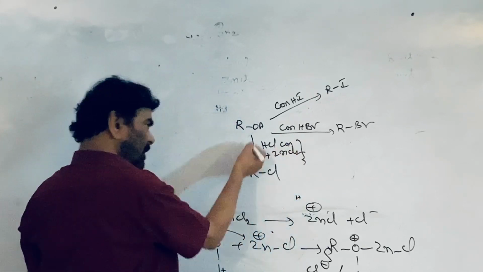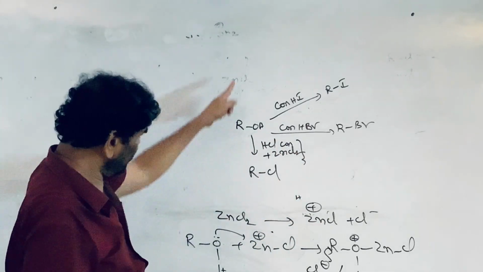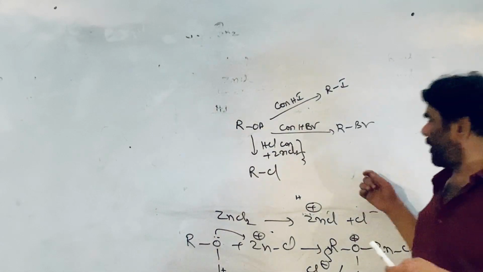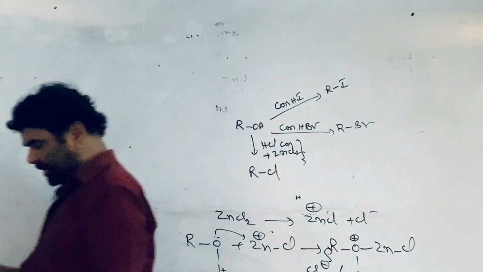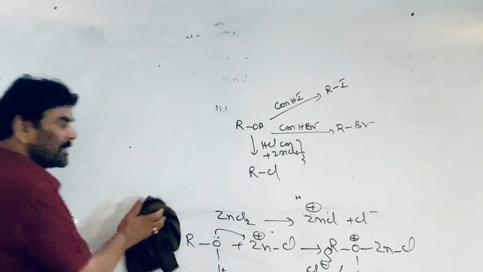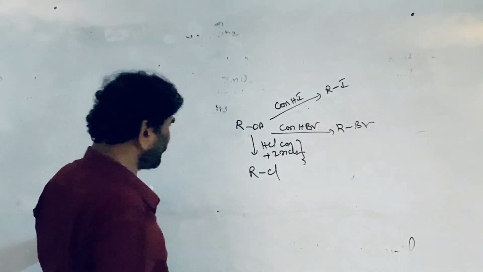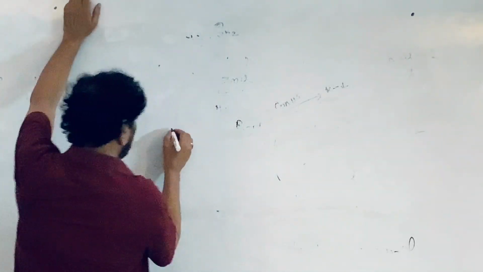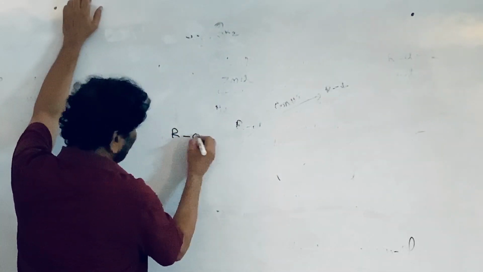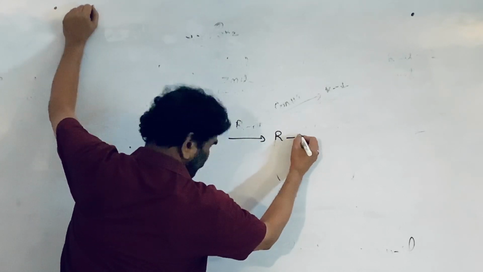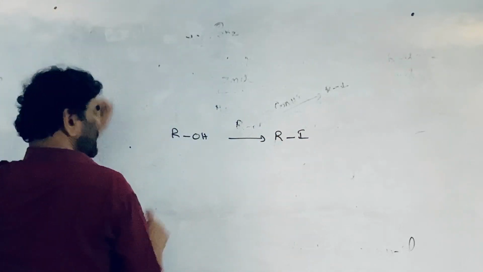This is called the Lucas reagent. So alcohols can be converted to chloride, bromide and iodide by treating with hydrogen halides. This is the chemistry related to alcohols. Now, if I have an alcohol and want to prepare the alkyl iodide, what are the reagents available?